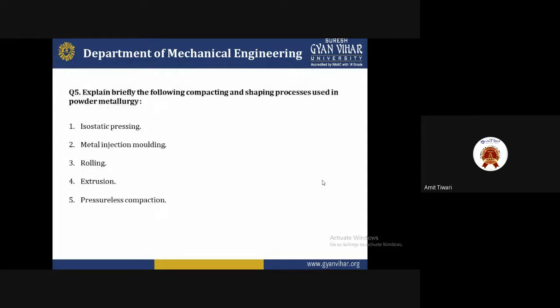Now the fifth one is: explain briefly the following compacting and shaping processes used in powder metallurgy. The first is isostatic pressing. What is isostatic pressing? The second is metal injection molding. Third is rolling. Fourth is extrusion, and fifth is pressureless compacting. These are the five compacting and shaping processes used in powder metallurgy. We will discuss them one by one.